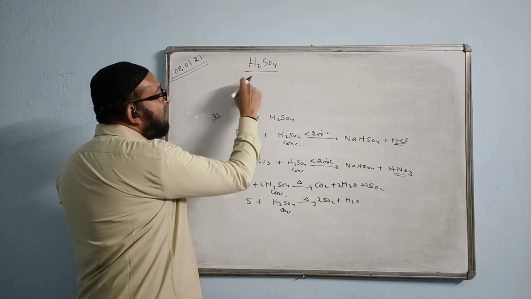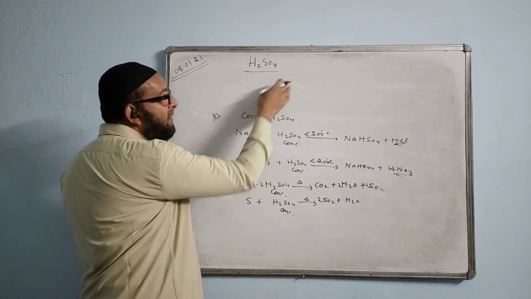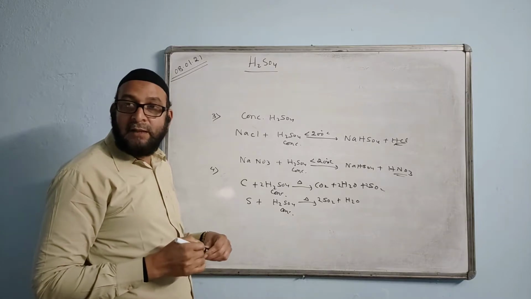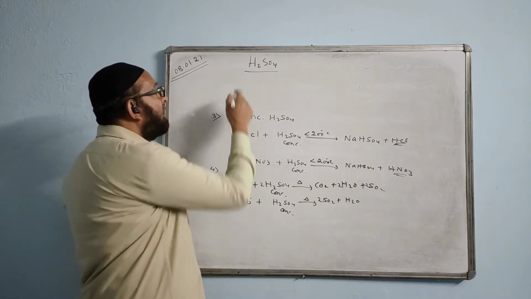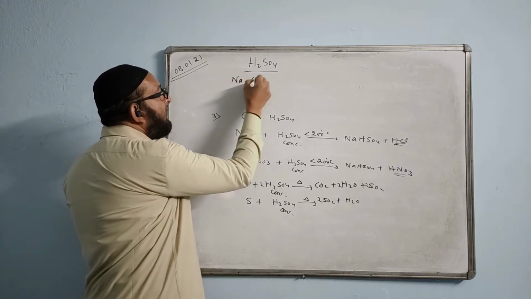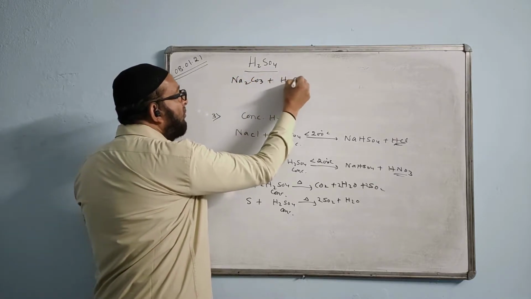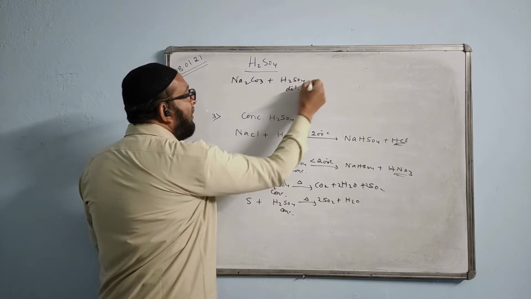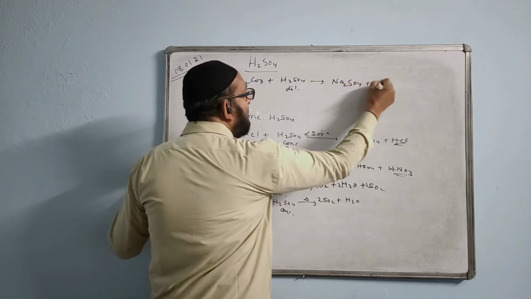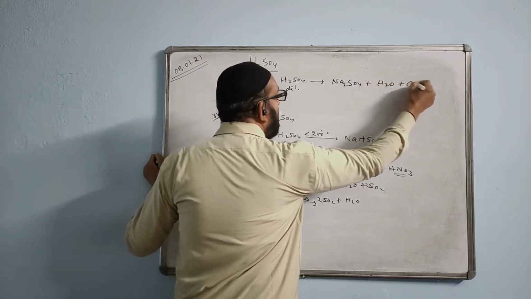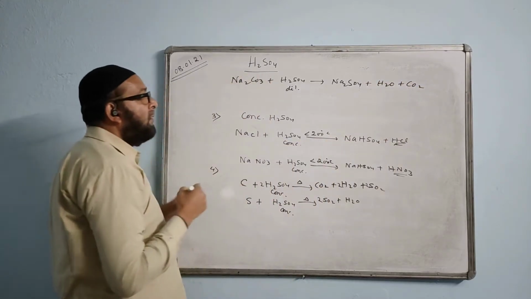Over there we can take any carbonate, except calcium carbonate, because calcium carbonate reacting with the dilute acid will make calcium sulfate, which is insoluble. So the reaction will not take place. We can choose some other carbonate, we can choose sodium carbonate. Na2CO3 plus H2SO4, this is dilute. Then we have the salt Na2SO4 plus H2O plus CO2. This answer is fine.